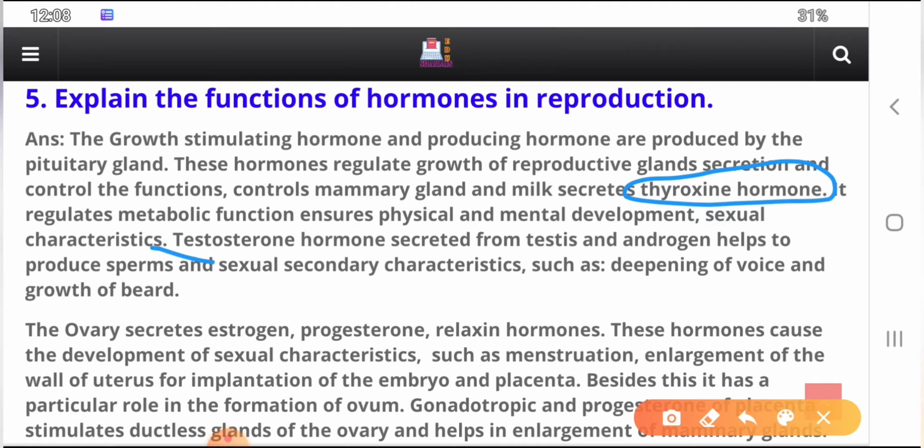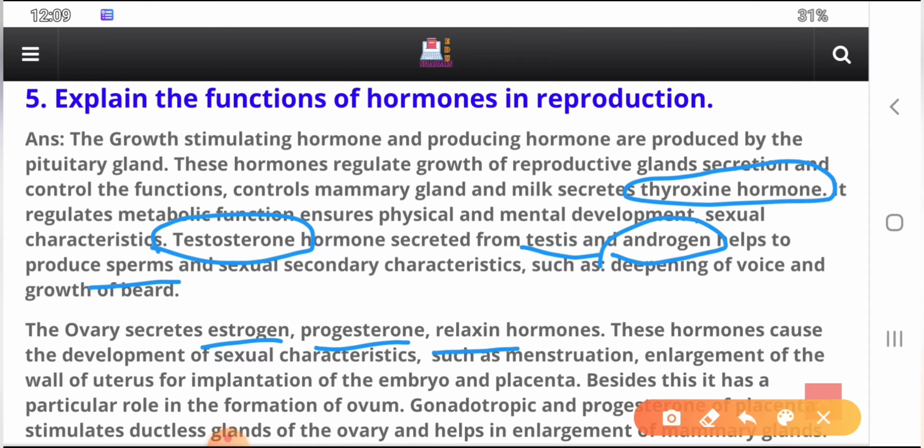Testosterone, this is another name of a hormone, secreted from the testes, an androgen. Another androgen helps to produce sperms, and secondary sexual characteristics such as deepening of voice and growth of beard. The ovary secretes other hormones, that is estrogen, progesterone and relaxin.